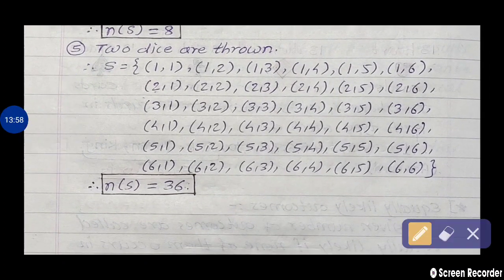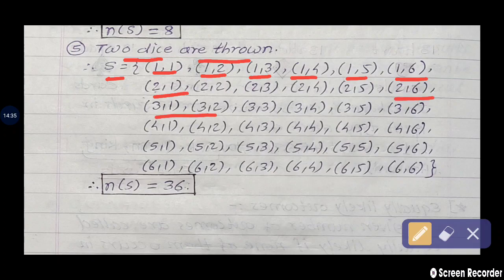Two dice are thrown simultaneously. So sample space: first die and second die. Both the dice we are throwing at a time, or simultaneously. So we are getting the sample points (1,1), (1,2), (1,3), (1,4), (1,5), (1,6). This means on the first die we obtain the number 1, but on the second die the number changes from 1 to 6. Same way, (2,1), (2,2) up to (2,6).